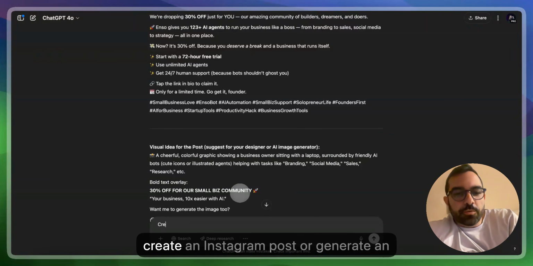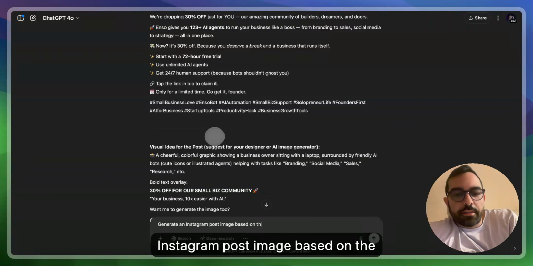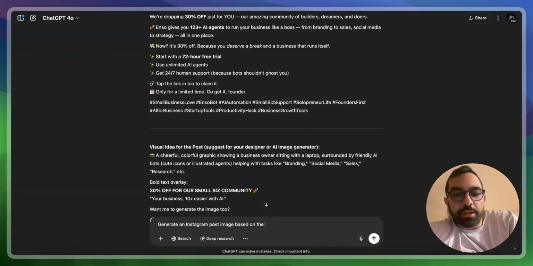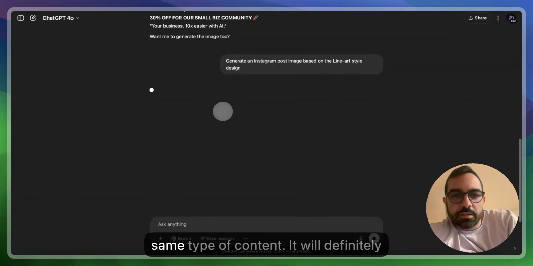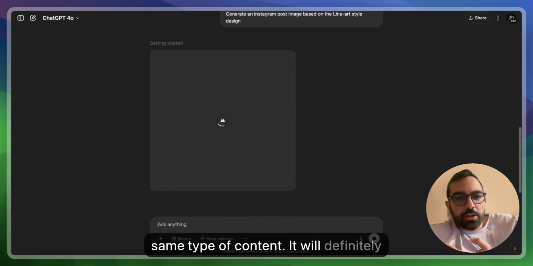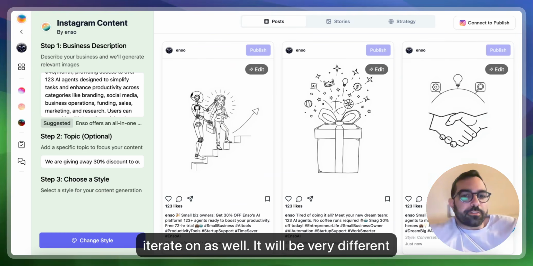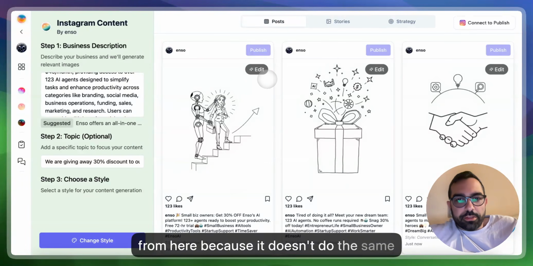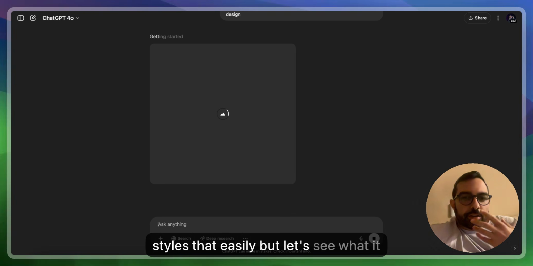I'll have to say, generate an Instagram post image based on the thumbnail, in a line art style design or something like this. We'll try to get the same type of content. It'll definitely create something right now which you can iterate on as well. It will be very different from here because it doesn't do the same thing, and I'm not sure you can switch styles that easily. But let's see what it comes up with.